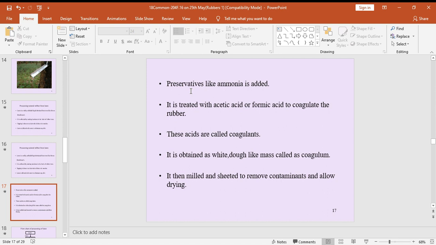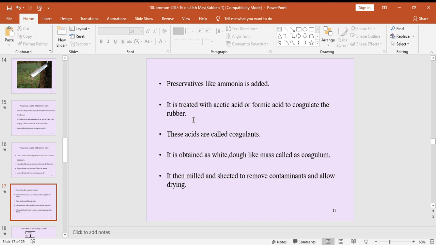After adding this ammonia, it is treated with acetic acid or formic acid to coagulate the rubber. So coagulation is very, very important. It is molecules or particles coming together tightly as a coagulate, right? So it is somewhat tightly colloidal material. So it is treated with acetic acid or formic acid to coagulate the rubber, right?